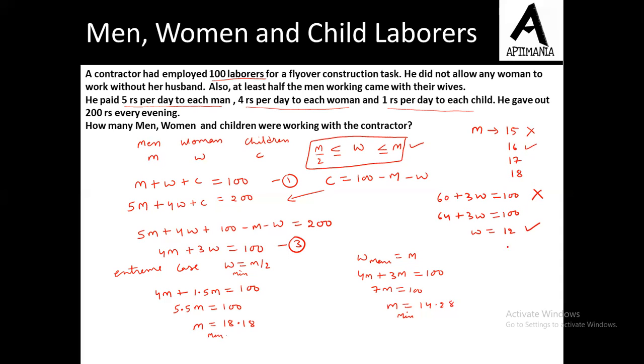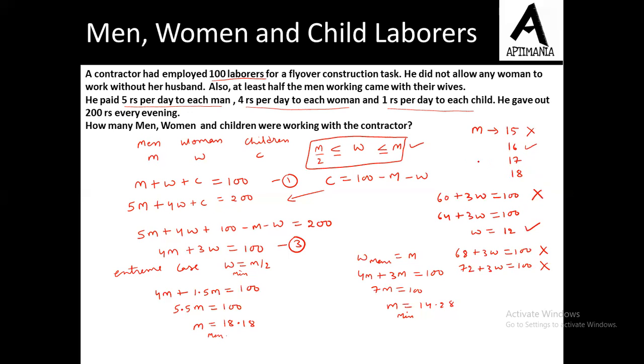Let us try to substitute 17 as well. This will make 68 plus 3W equal to 100. Again the value of W will come out in fraction, so again not possible. Substituting 18 we get 72 plus 3W equal to 100. And for the same reason, we can ignore this solution as well. The value of W from here will come out in fraction. So there was only one possible value of M for which we are getting an integral value of W.